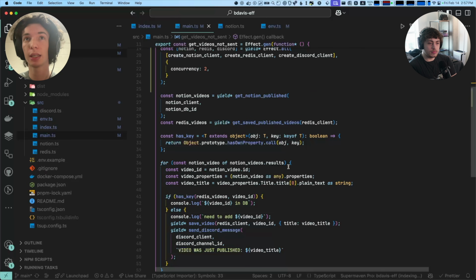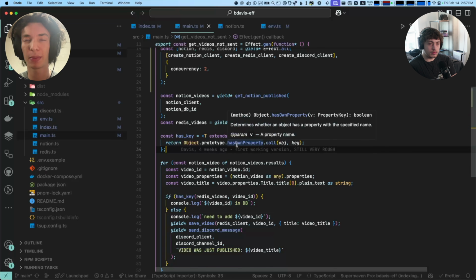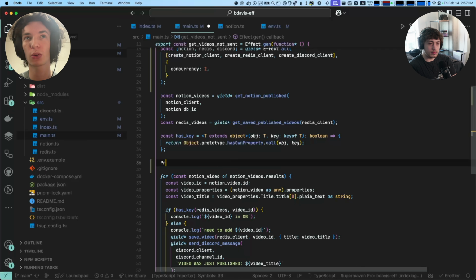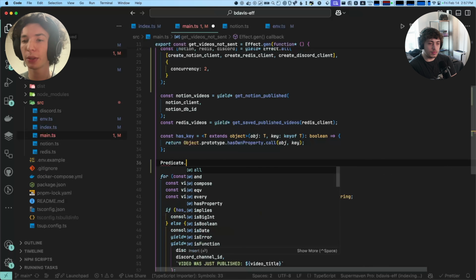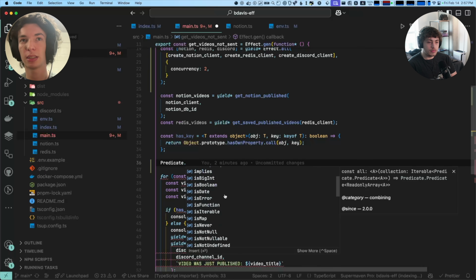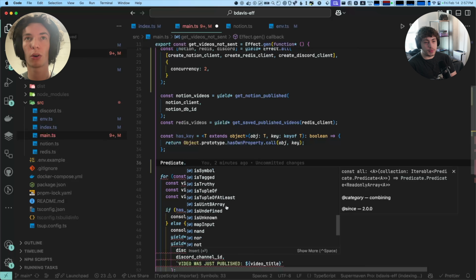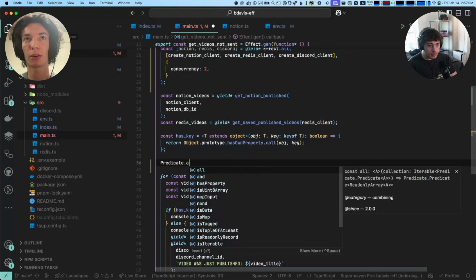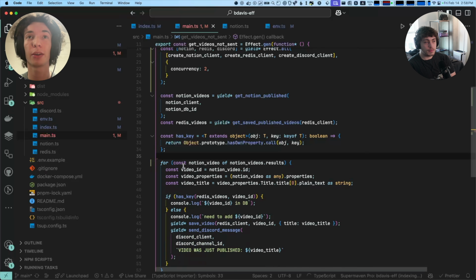The other thing is this has key. I mean, this is a pretty innocent function, but Effect has this whole module called predicate. It's completely separate from the Effect runtime, and there are Effect data types, but you could use this module and nothing else of Effect, and it's just a bunch of functions, like is date, is number, is null. Anyways, there's one called has property. There's cool combinators in here.